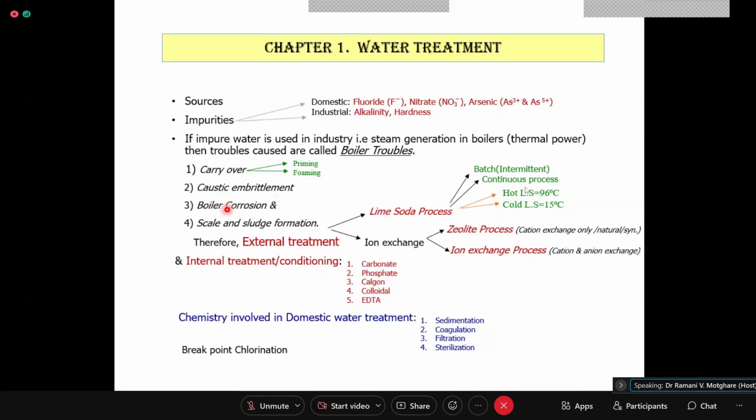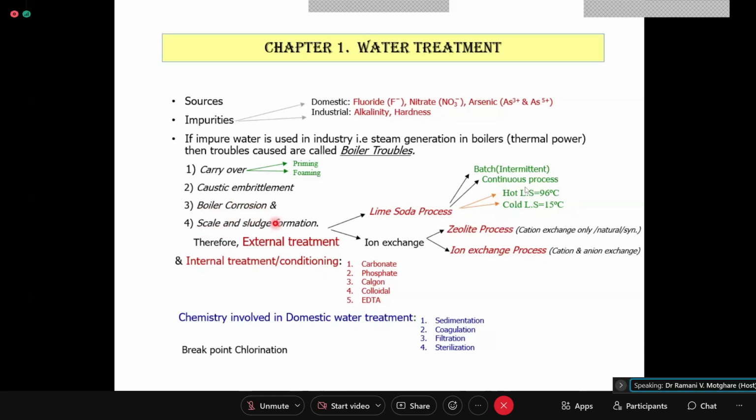And then certain inorganic dissolved salts like magnesium chloride, which produces HCl repeatedly, or acid is forming. In such a case, the corrosion is very severe. So these are some of the things which cause boiler corrosion.